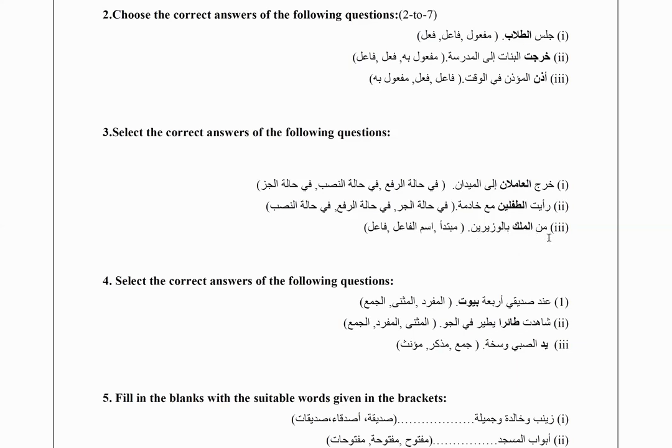Then this is manna al-maliku bil-waziraini. Manna al-maliku bil-wazirain. I believe it means like the king granted two ministers. Nonetheless, what is al-malik over here? Is it mubtada or ismu fa'il or fa'il? The answer is fa'il because it is the doer of the verb manna.